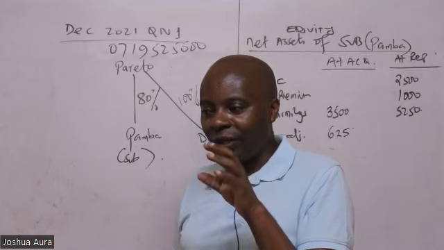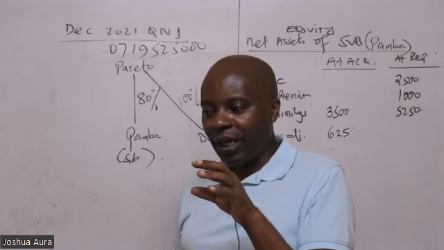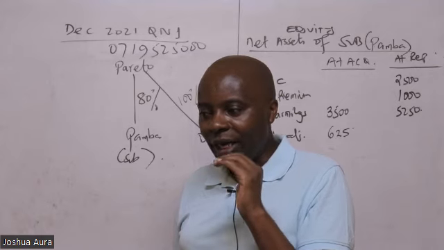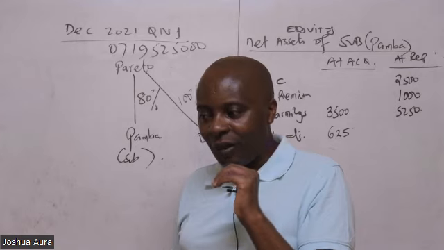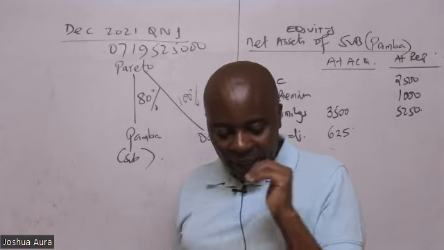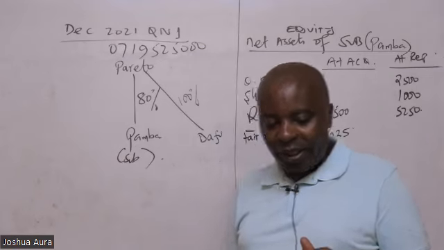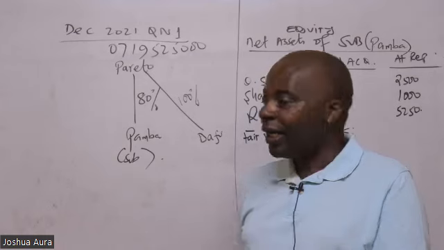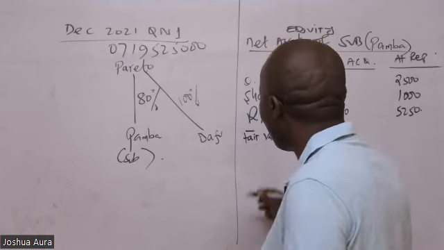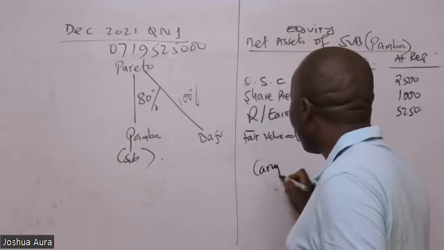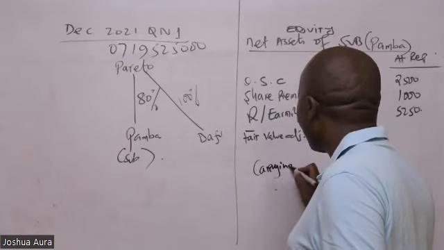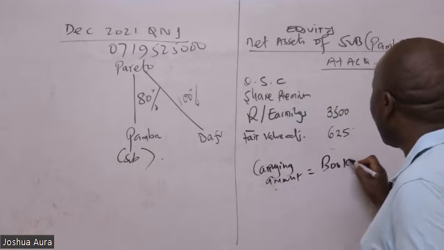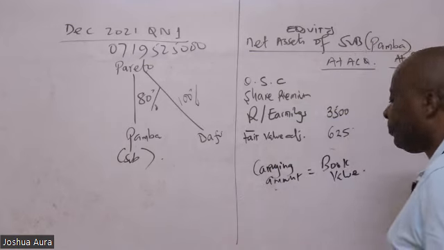Fair value, according to Akio. It's fair value which is big according to Umi. Fair value is more. Fair value is higher. I'm being told there, fair value is higher. Let's read this thing together. You know, carrying amount is the same as book value. So carrying amount and book value, these are the same.